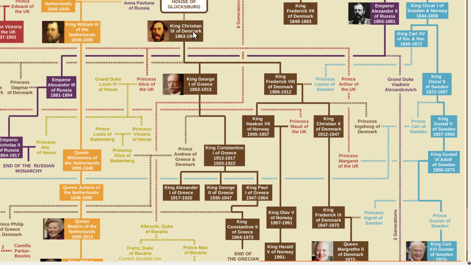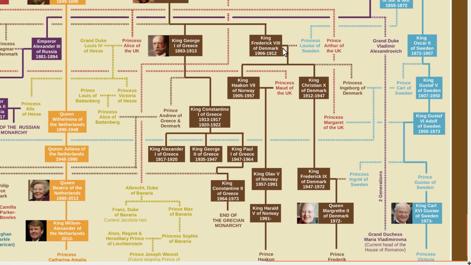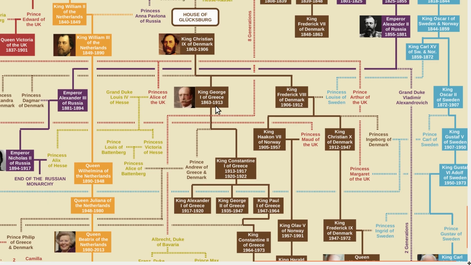So what happened here? King Christian IX was king of Denmark, and his eldest son then becomes king after him. And then the line continues through that son all the way down to the current queen, Queen Margrethe of Denmark. But at this time, Greece reestablished its monarchy, and they chose as their king a younger brother here, a son of King Christian IX of Denmark. And so this one house, the royal house of Denmark, then rules over both Denmark and Greece.